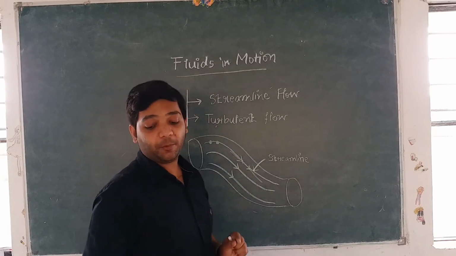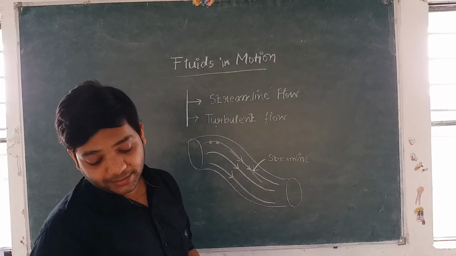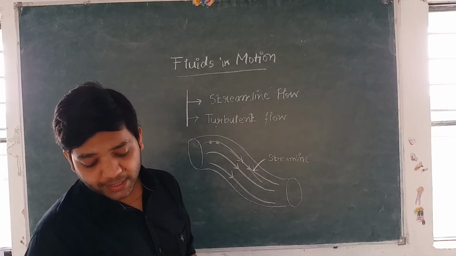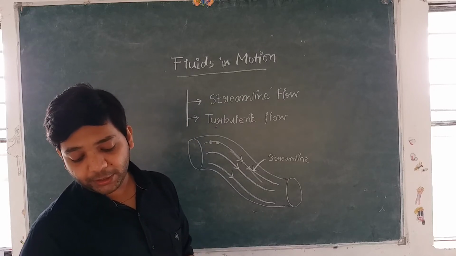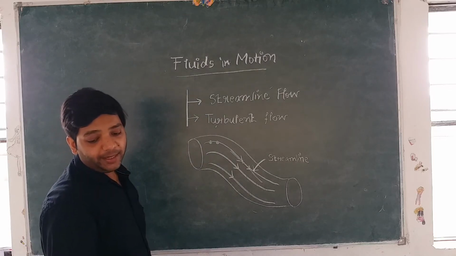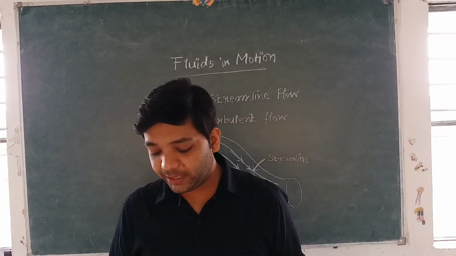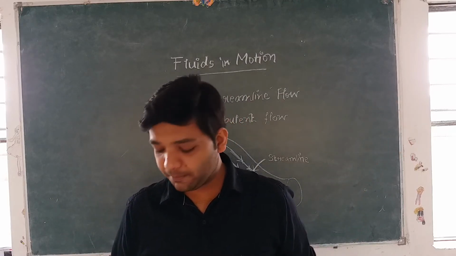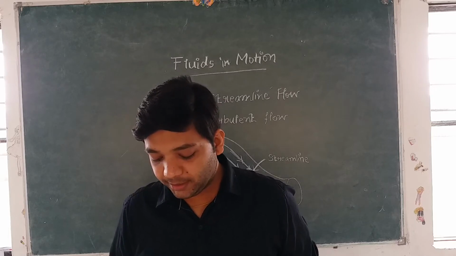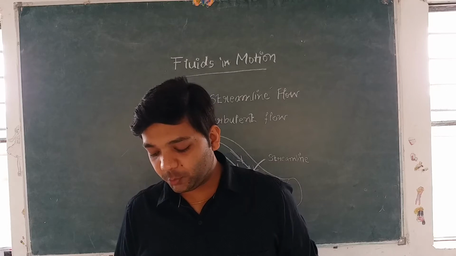And the next point is very important, and please write it. The third point is the mass of liquid entering the tube in 1 second is equal to the mass of the liquid leaving the tube in 1 second.